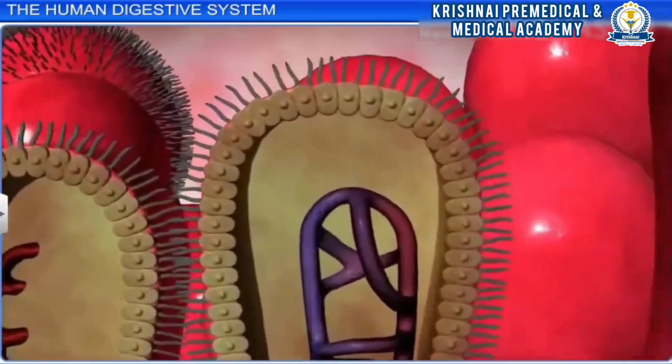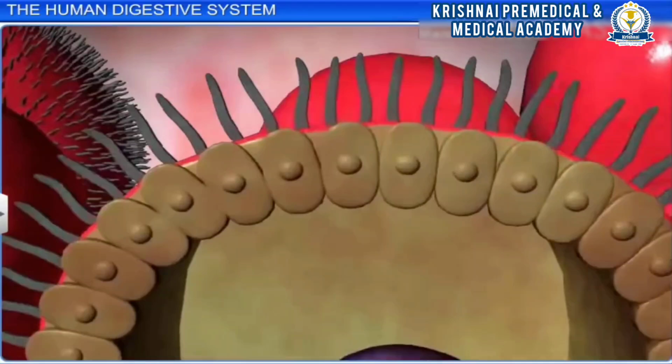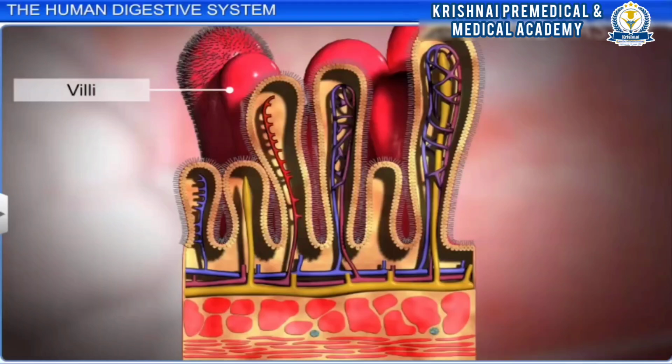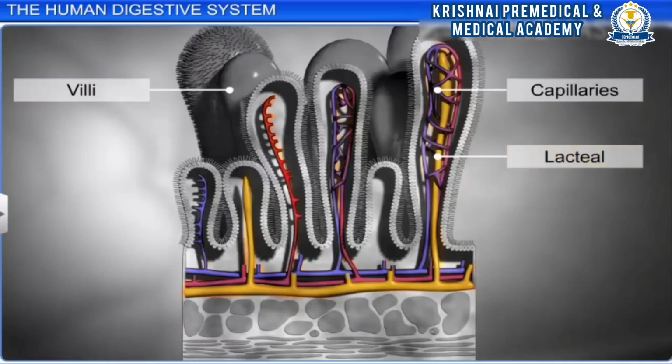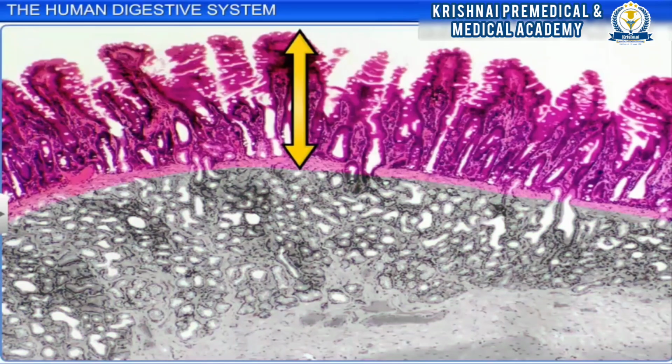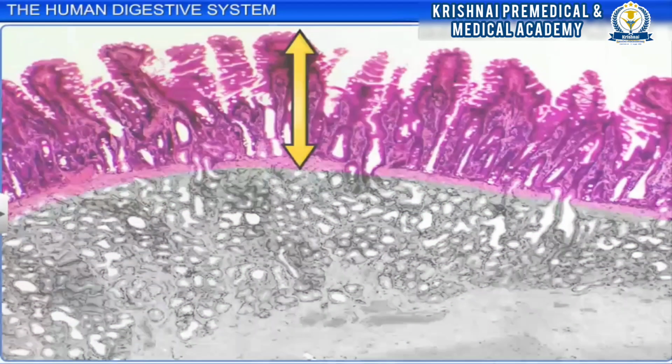The borders of villi have a brush-like appearance as the cells lining the villi produce several microscopic projections called microvilli. Both villi and microvilli considerably increase the absorptive surface area of the small intestine. Villi also have a network of capillaries and large lymph vessels called lacteals. Interestingly, the tissues of the alimentary canal wall show modification by way of thickness and so on.